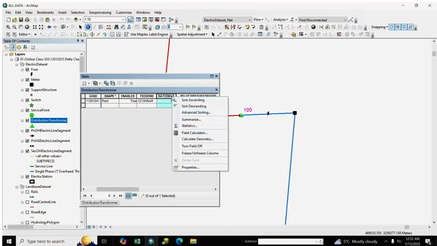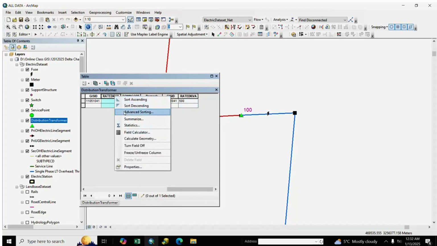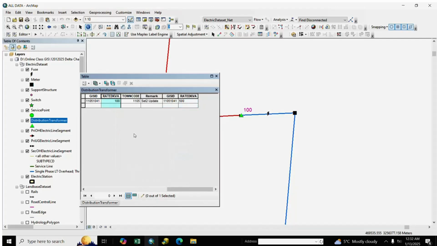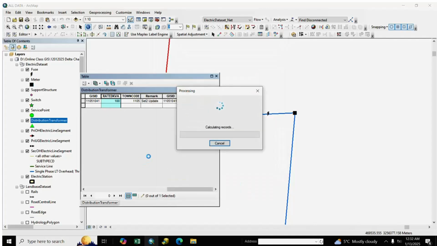Here is rated kVA, old rated kVA, and here is Excel join rated kVA. We right click rated kVA and go to field calculator, and we go to rated kVA, join file rated kVA, we double click and OK.